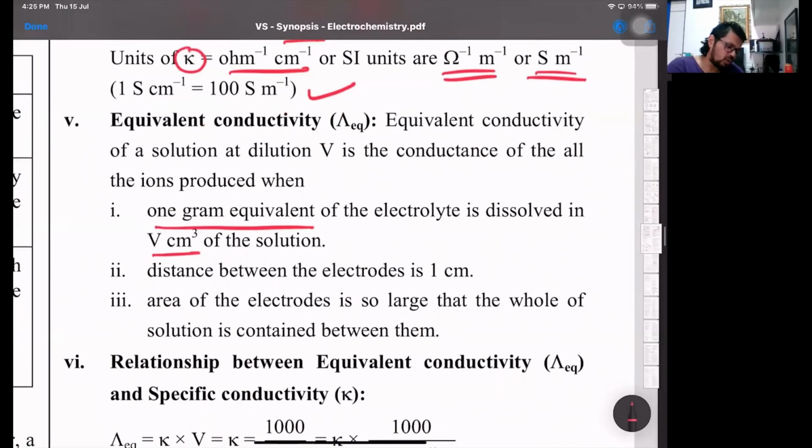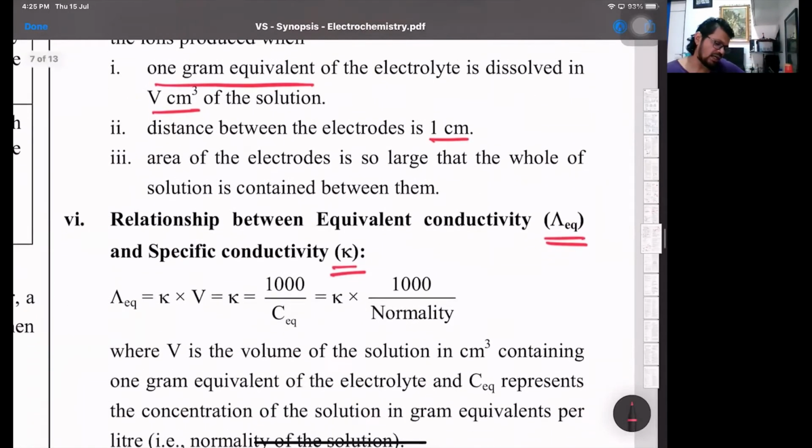Distance between the two electrodes, that is the cathode and anode, will generally be 1 centimeter. And the area, is this clear, is so large that the whole solution is present between them. Now, the relationship between equivalent conductivity and kappa: like how we have molar conductivity, same way equivalent conductivity is kappa into the volume, where if the concentration is with respect to normality, that is nothing but moles per dm cube.